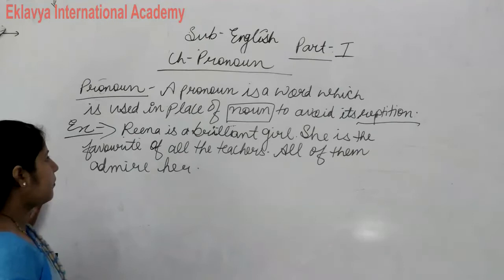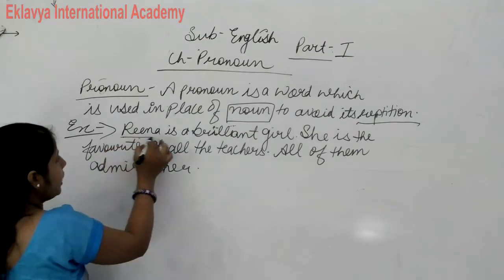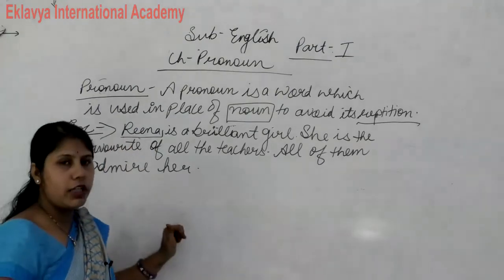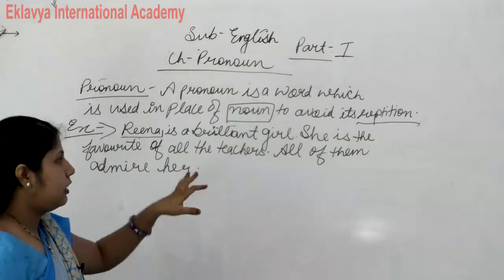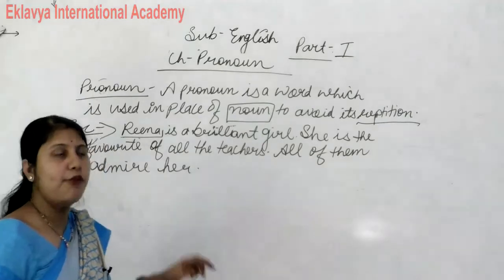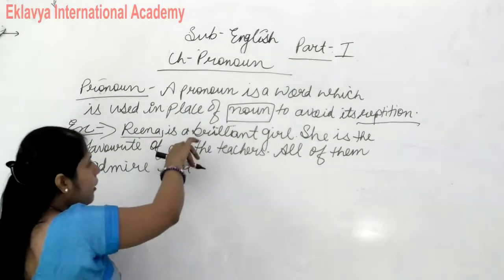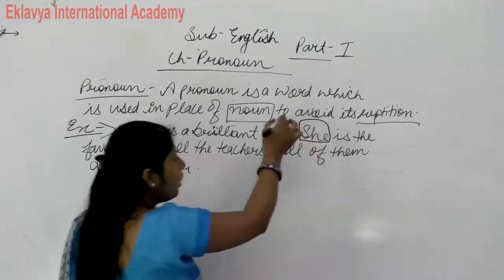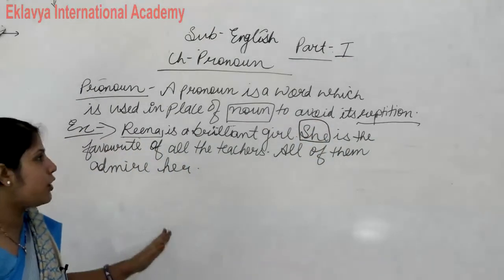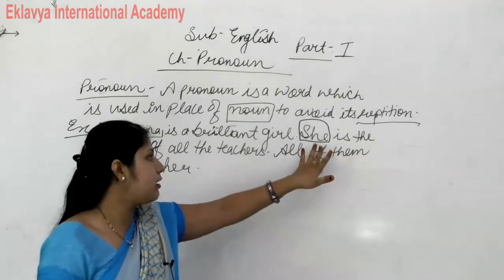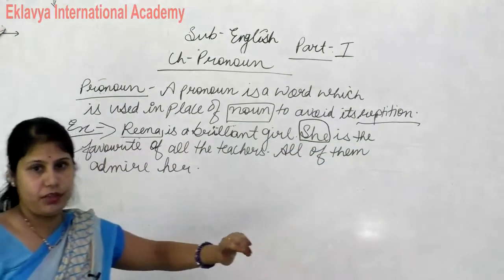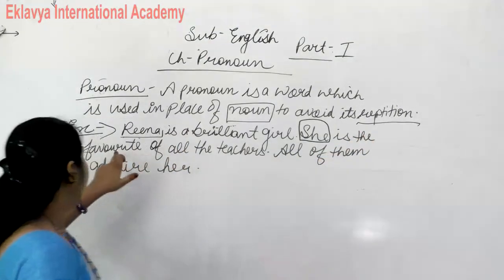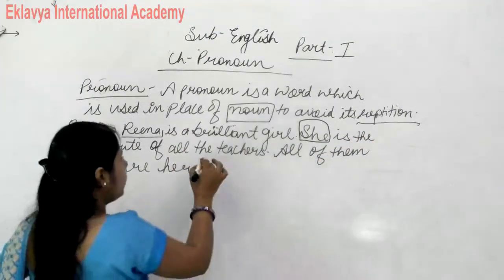Clear? Now first of all, Reena we use here, but to avoid its repetition, in place of Reena what do we use? We use a pronoun, that is, we use she here. She is the favorite of all the teachers.